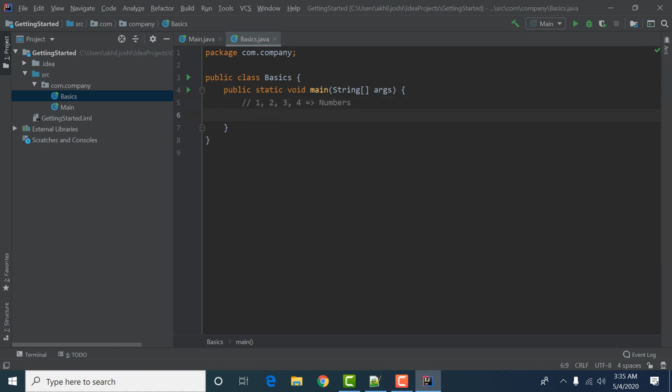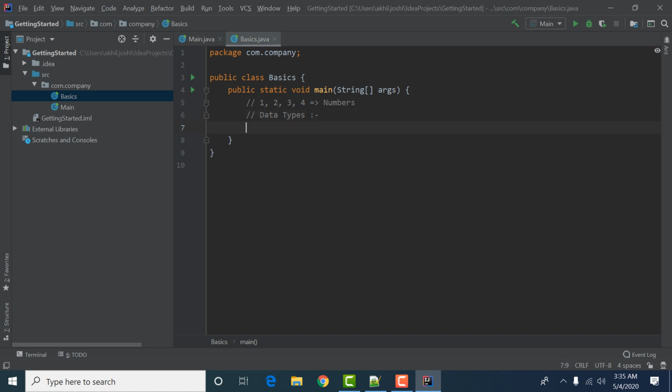In Java programming we have these things called data types. There are various types of data types in Java. First of all we have int. It is a data type that consists of numbers.